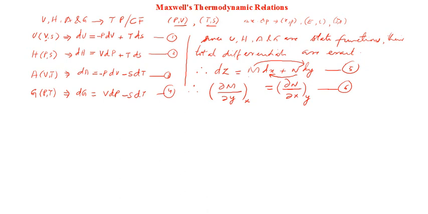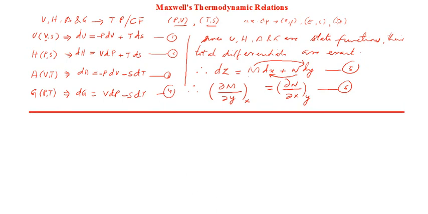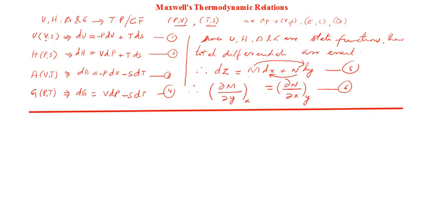Now, can you write down? I'm going to use equations 1, 2, 3, 4, 5 and 6 to write the four Maxwell's relationships. Let me use equation number 1. These were the basic things to begin with, right? Now from equation 1, what can we do? What is equation number 1? dU equals minus p dV plus T dS.